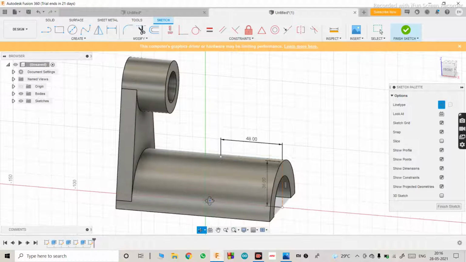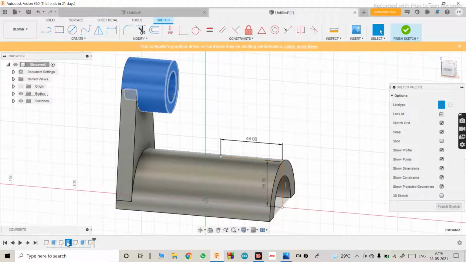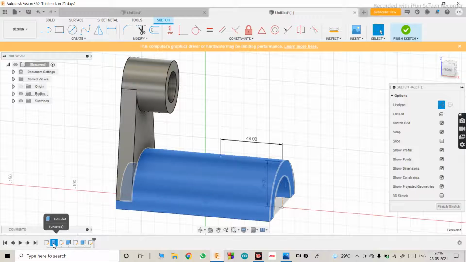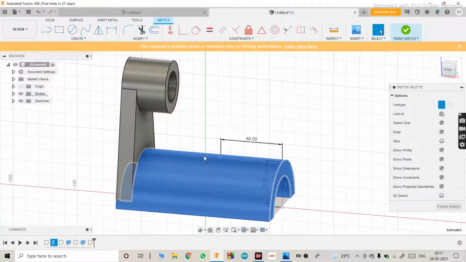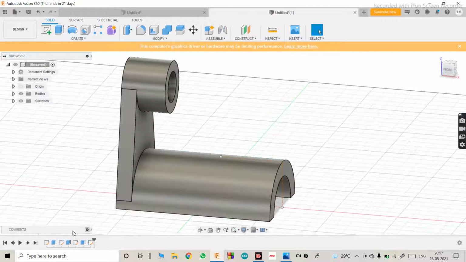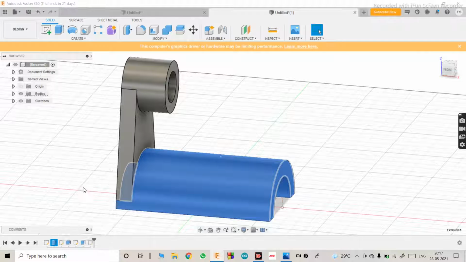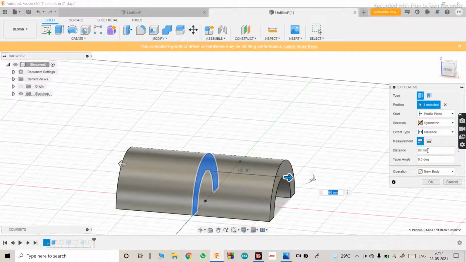Okay, last time we had extruded it both the sides, that's why this distance has become more. So we'll just edit that. Just go to finish sketch. We will edit the feature and make this.